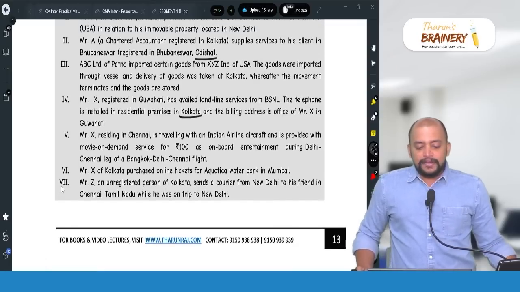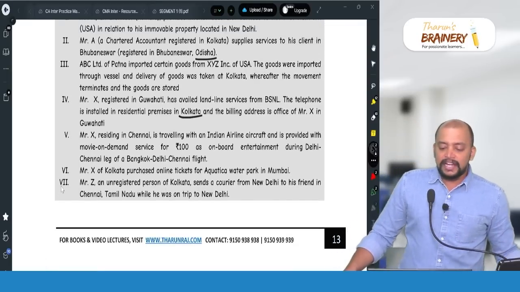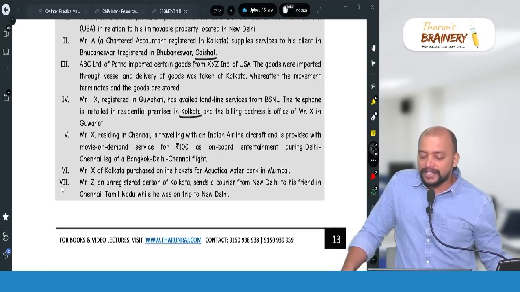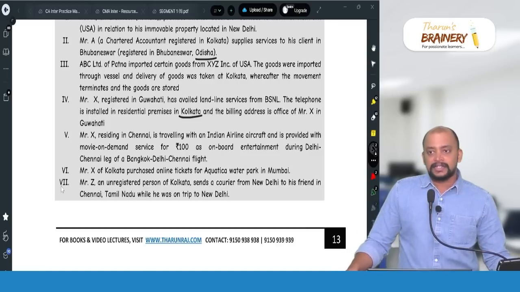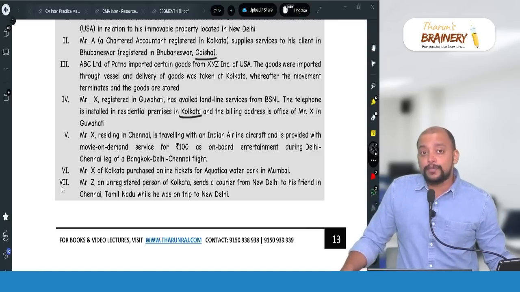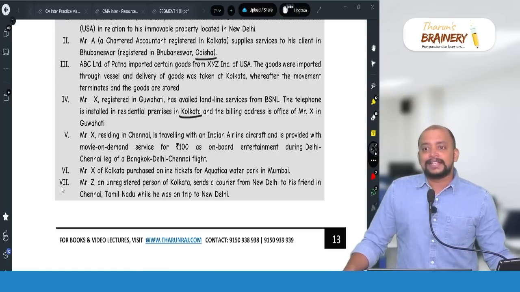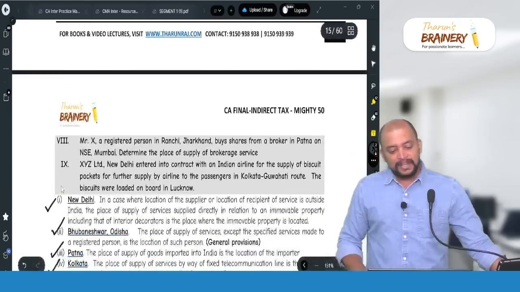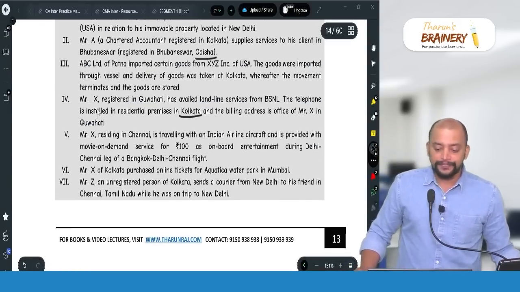Then 5. Mr. X residing in Chennai is traveling with Indian Airline aircraft and is provided with movie on demand service for 100 rupees as onboard entertainment during Delhi Chennai leg of Bangkok Delhi Chennai flight. In case of services on board a conveyance, both as per section 12 and section 13, it is the starting point of the conveyance, that is Bangkok, that will be taken as the place of supply. This we have discussed in assignment.